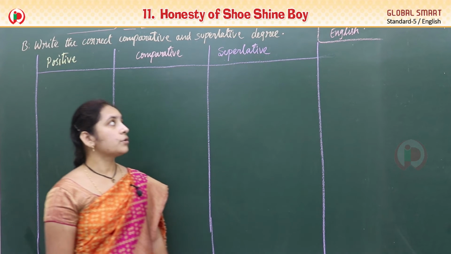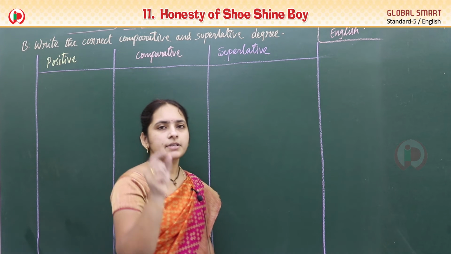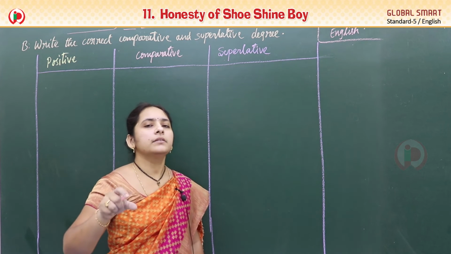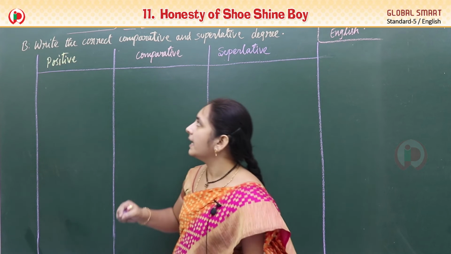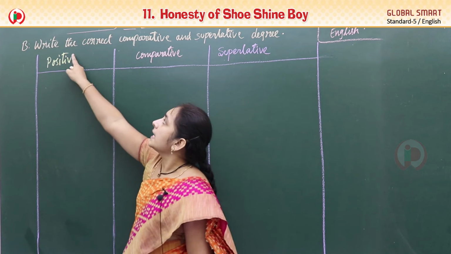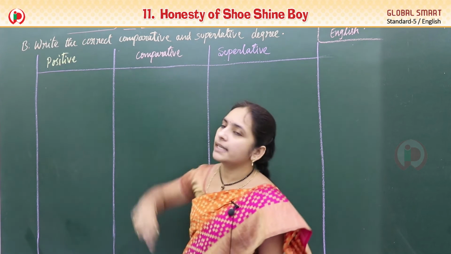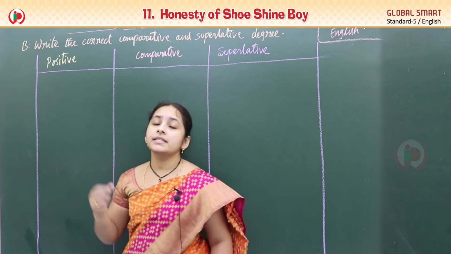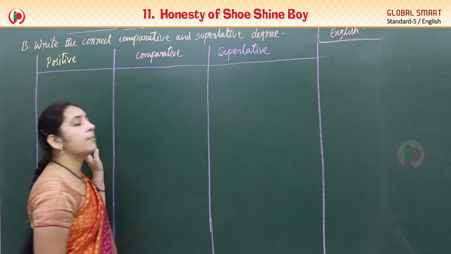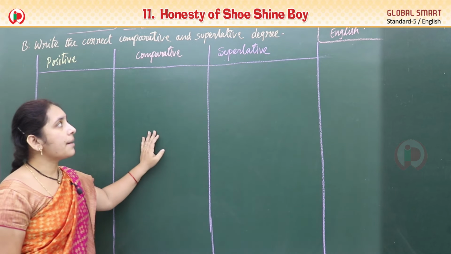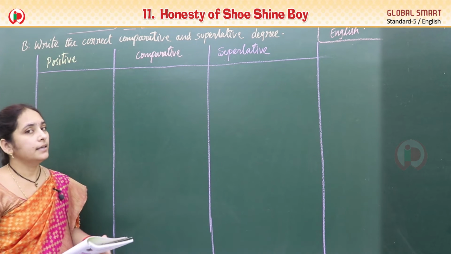See these children, the degrees of adjectives: simple, comparative and superlative. You should find them now. Here they have given an exercise: write the correct comparative and superlative degree. They have given the positive degree words, the first form of the word, and we should write the comparative and superlative forms.